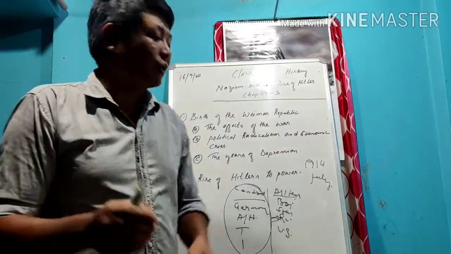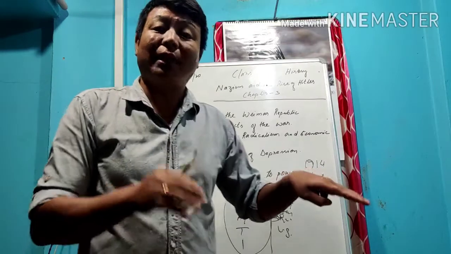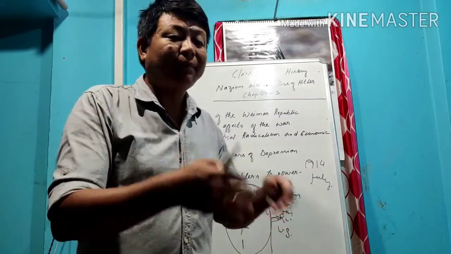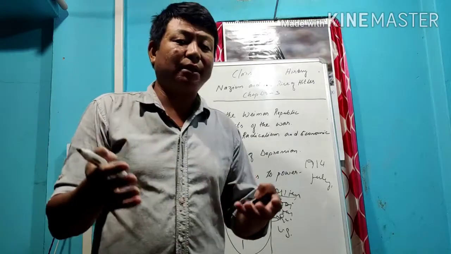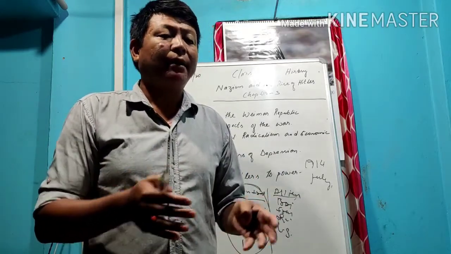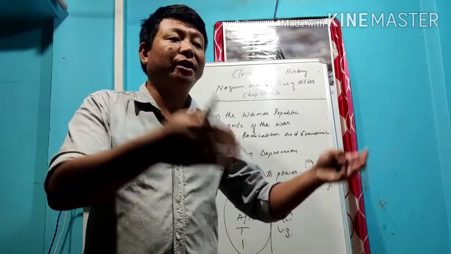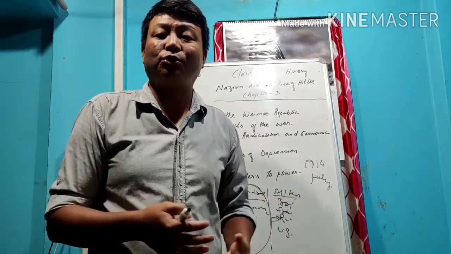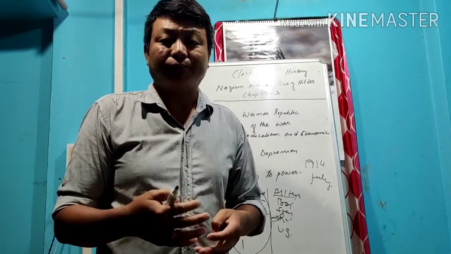It is said in history that Germany reached near Paris, the capital of France. If you see the map, Germany was conquering nearby territories year after year, with a very strong powerful army.